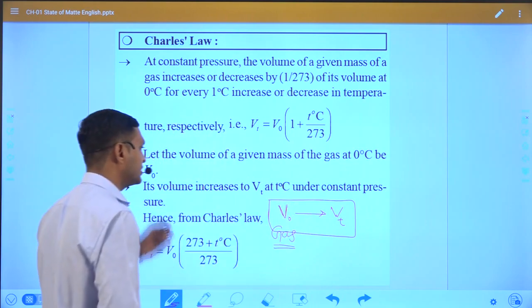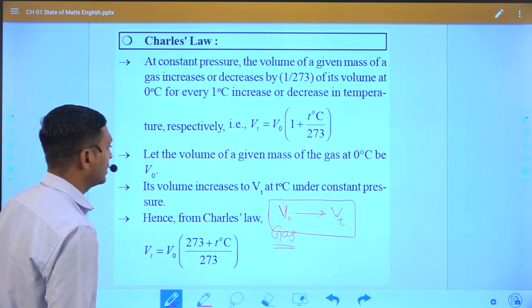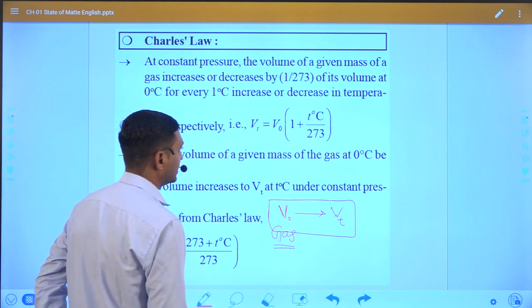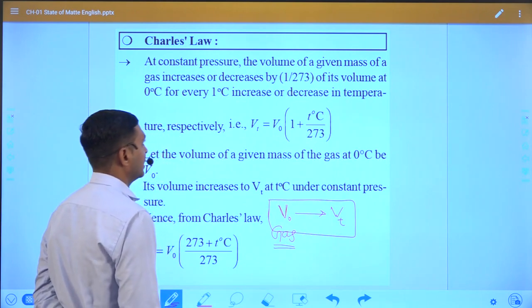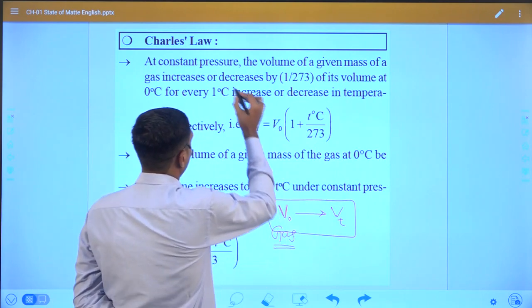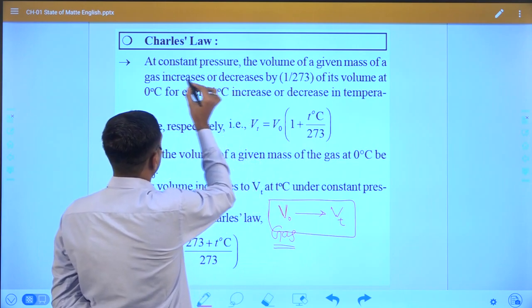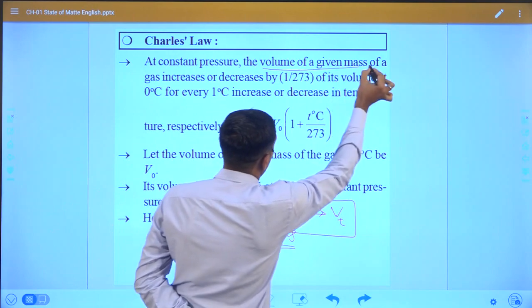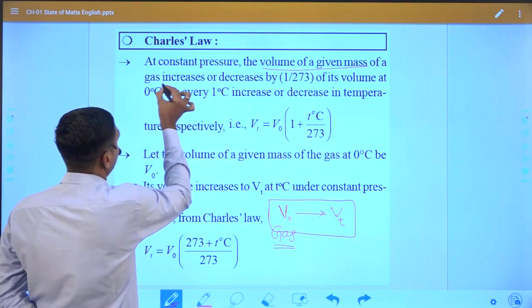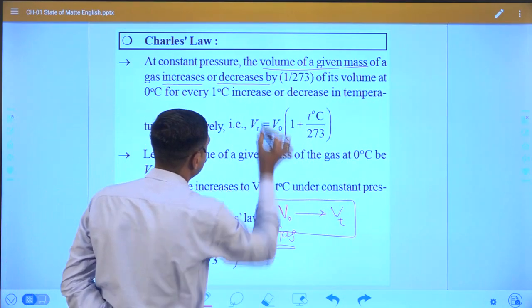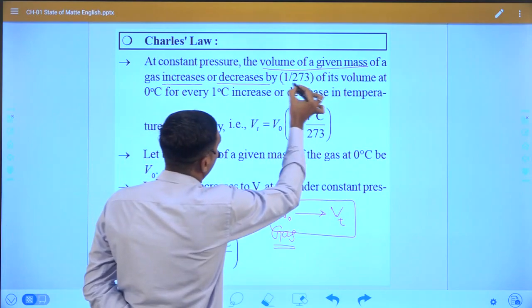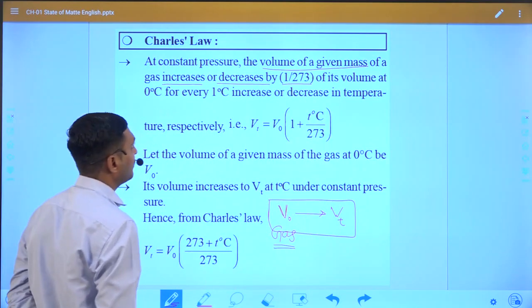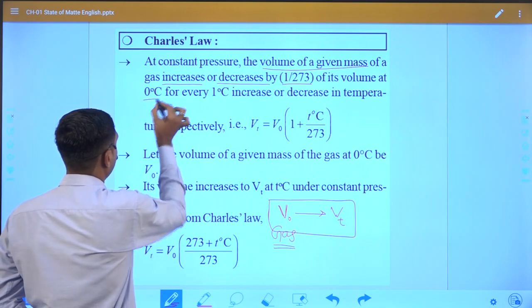How is volume changed when temperature increases? We already discussed here that the fixed mass of gas increases or decreases by 1 upon 273 of its volume at 0 degree.